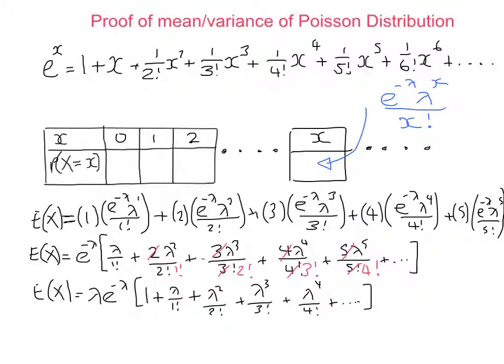But wait a minute. What I've just written is identical to what's written at the top of the page. Can you see that? There's one difference: down here I've got lambdas, up here I've got x's. So this thing here is actually e to the lambda. How cool is that? Lambda, e to the minus lambda, e to the lambda, they cancel and we get that the mean is lambda.